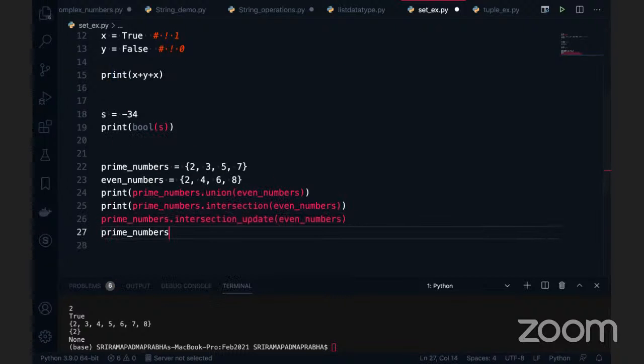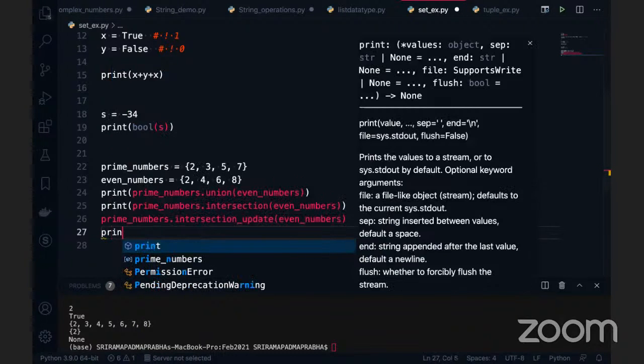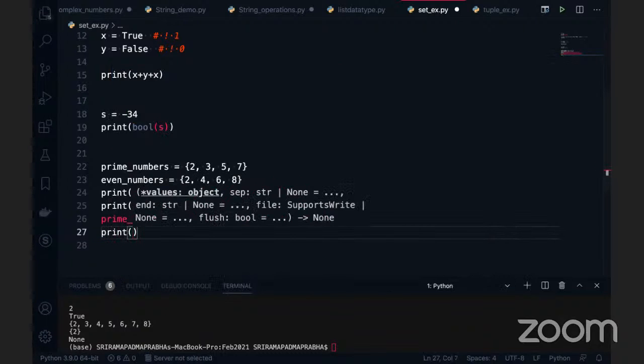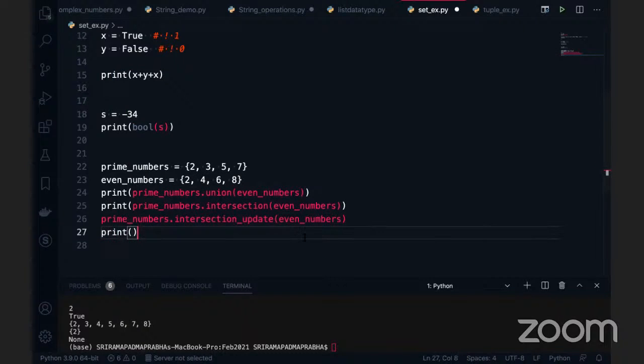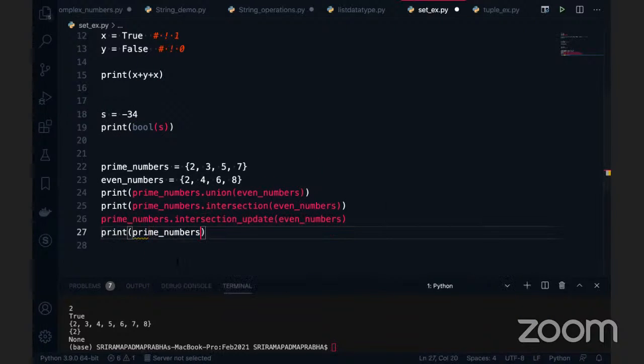After that, we can use the print statement, print of prime numbers. Can anybody tell me what is happening with this intersection update? Print of prime numbers. It is a little tricky, but once you understand one update function, then the difference update is similar and also the same. So I'm using even numbers now. Just use this. I'm going to execute this code. You can see the output here, right?